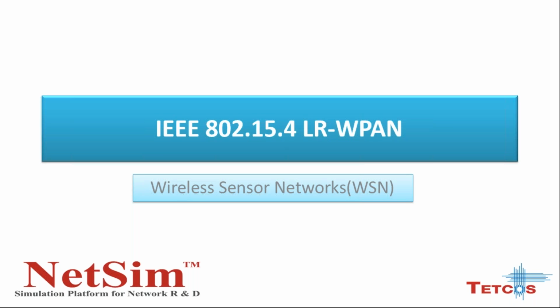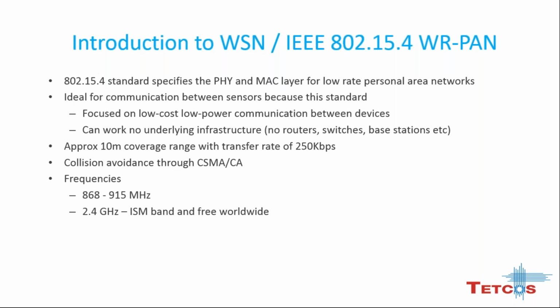LRWPAN is low data rate wireless personal area network, which is widely used because it has sensing capabilities that are position independent, which means it can be deployed where humans can't reach due to non-living or toxic conditions for humans. So the sensors used are of very low cost and can be randomly placed in the sensor coverage area.